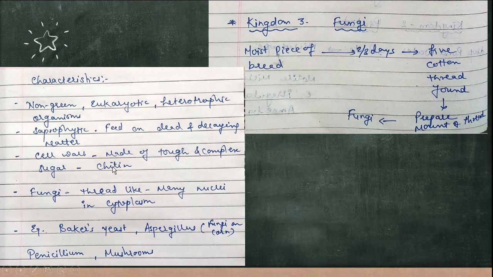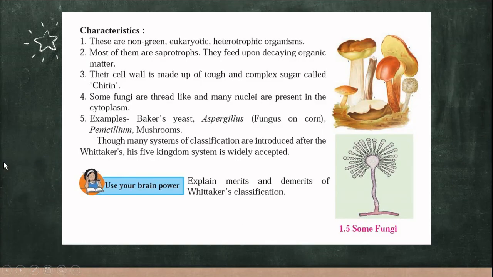The fungi have a thread-like structure with many nuclei present in the cytoplasm. Examples here: mushroom, Penicillium, Baker's yeast, and Aspergillus.